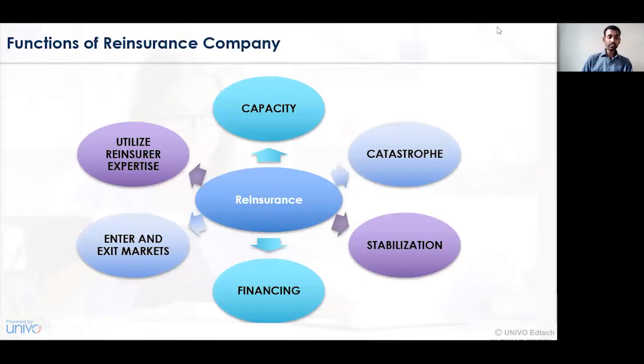The various functions that a reinsurance company performs. Majorly, there are 6 functions. The first one is capacity, the second is catastrophe, the third is stabilization, the fourth is financing, the fifth is enter and exit markets, and lastly, the sixth is utilize the reinsurer's expertise. Now let's look at the functions one by one in detail.